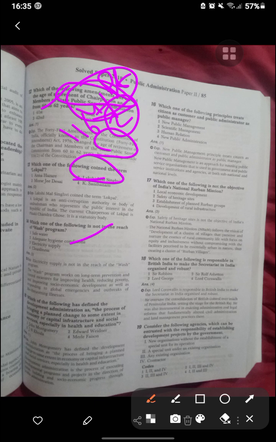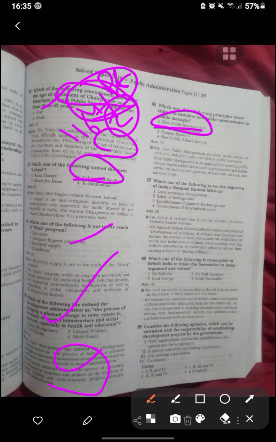Which of the following is defined as development administration, a process of changing plans, given by John Montgomery? It is the administrative process of carrying out the process and projecting the direction of socio-economic progress. Which principle treats the citizen as a customer and the public administrator as a public manager? That is new public management.